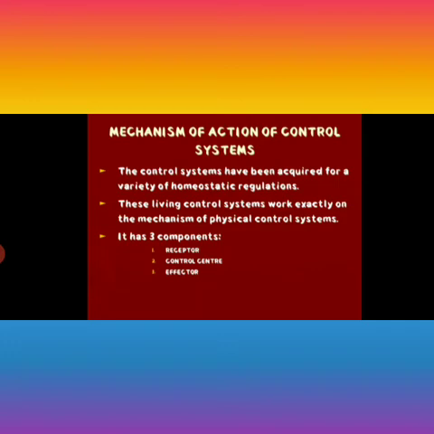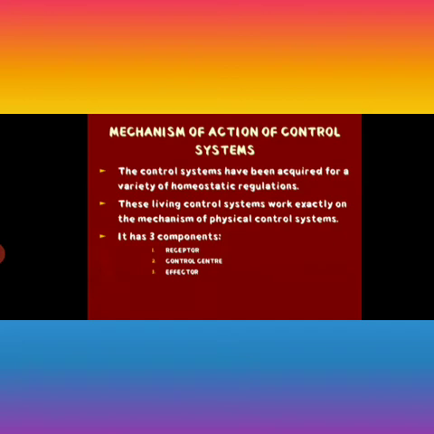So the message is sent to the control system of that AC, for instance, by the temperature sensor. The message is conveyed to the control center, and the control center turns on its cooling system, and as a result the room gets cool because the cooling center sent the message to the effector, and the effector promoted the cooling effect. Similarly, our living systems also have the control system containing three components: receptor, control center, and effector.